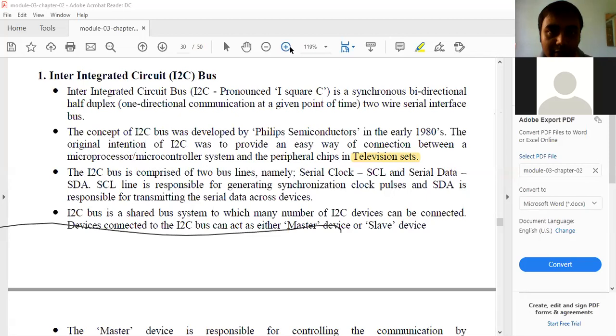The I square C bus is comprised of two bus lines, namely serial clock, that is SCL, and the serial data, SDA. The SCL line is responsible for generating the synchronous clock pulse, and the SDA, that is the serial data bus, is responsible for transmitting the serial data across the devices. Okay, there are two bus lines. One is SCL to send the clock signals, and the SDA is there to send the data signals. That's what is called I square C, right?